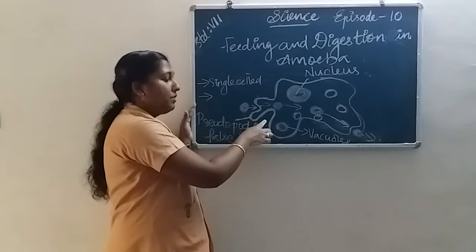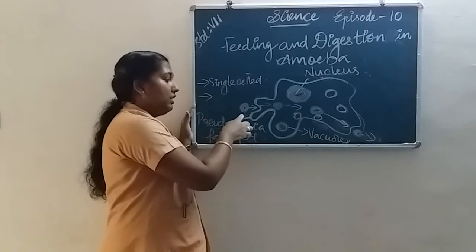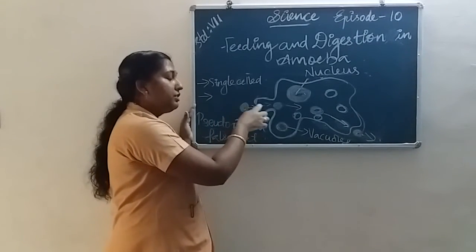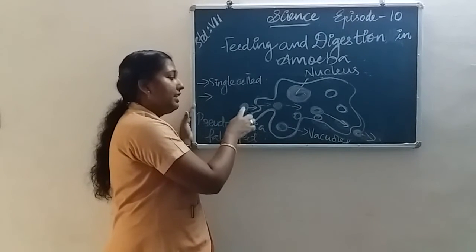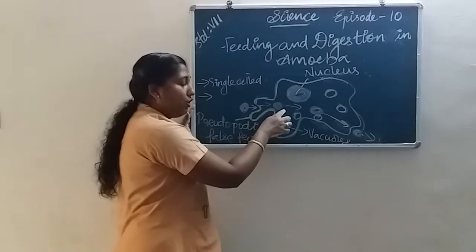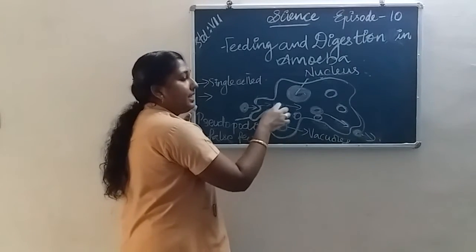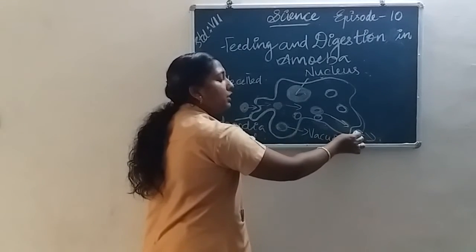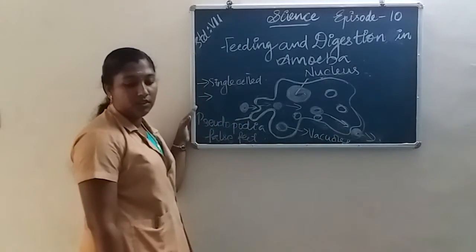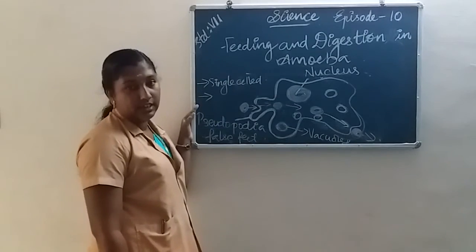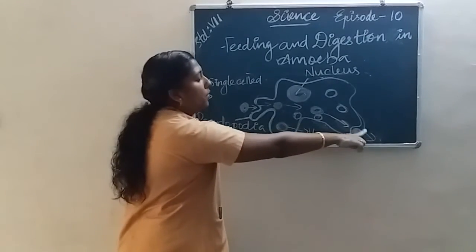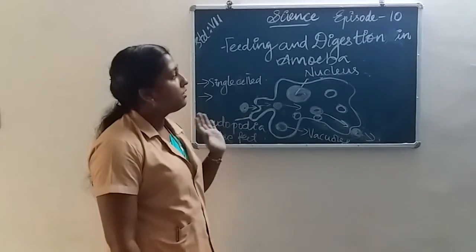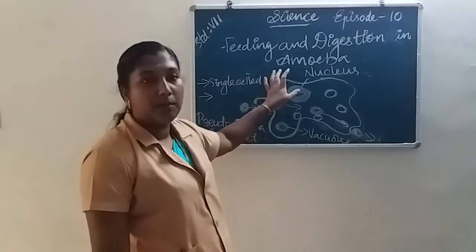If the amoeba senses the food is nearer, the pseudopodia engulf the food, and then the food enters into the body of amoeba and is digested inside the body through a food vacuole. Okay, the digested waste goes out through the pseudopodia. That's all to study. That's all in this chapter.